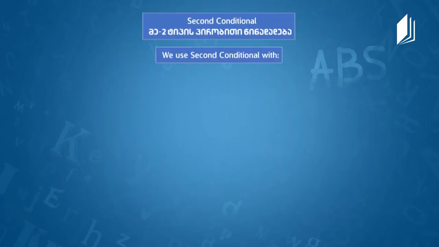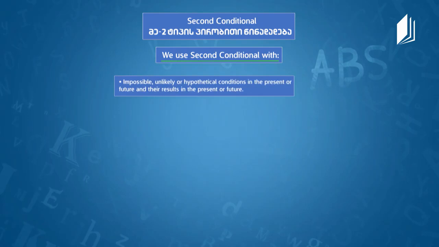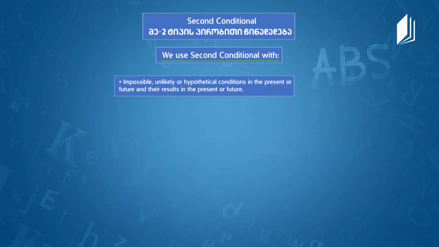Yes. And I think that we have finished with the reading part and it's time for grammar. And what is the topic of grammar today? Well, we're going to do conditionals. Again, conditionals, because there are some things we have to talk about, right? There are many parts to a conditional. So today we're going to talk about second conditional, and when do we generally use second conditional? Second conditional, well, in impossible or unlikely situations or hypothetical situations, using the present or the future and their results in the present or the future.